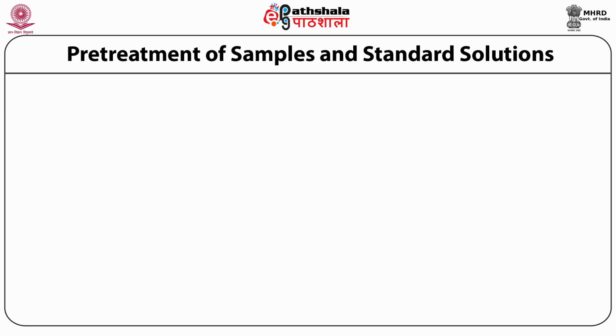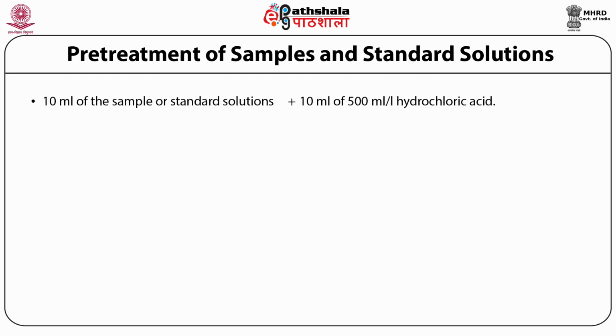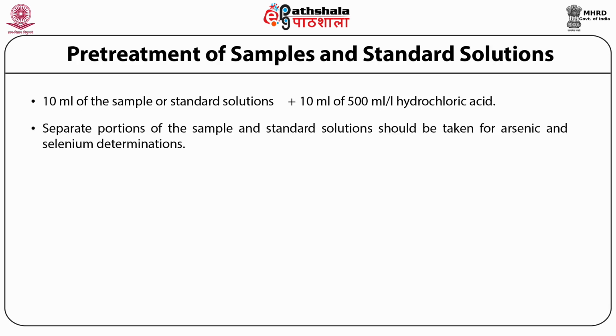In this case also, pre-treatment of sample and standard solution is needed. 10 ml of sample or standard solution is used, and to it is added 10 ml of 500 ml per liter hydrochloric acid. Separate portions of the sample and standard solutions are taken for arsenic and selenium determination. It is interesting in this case that arsenic needs to be reduced from the pentavalent state to the trivalent state, and similarly selenium needs to be reduced from the hexavalent state to the tetravalent state.